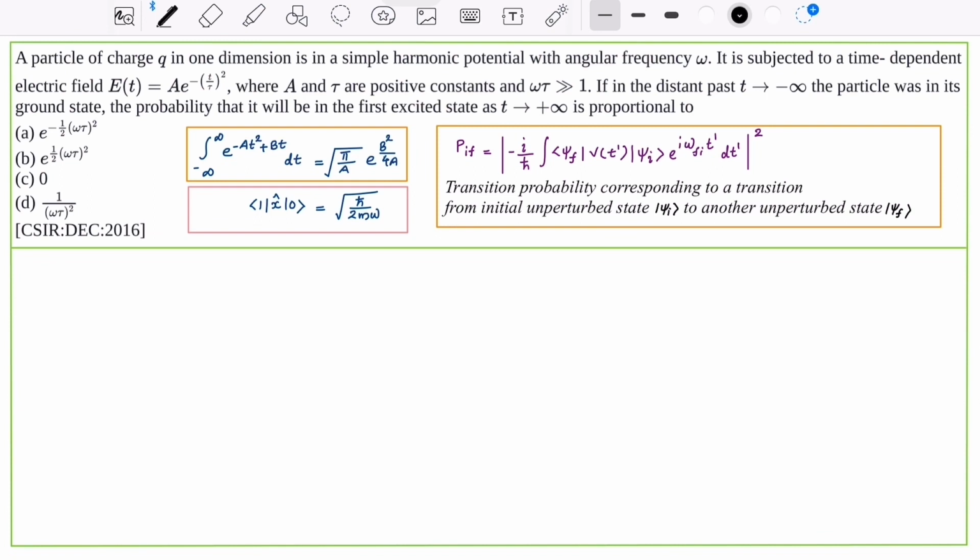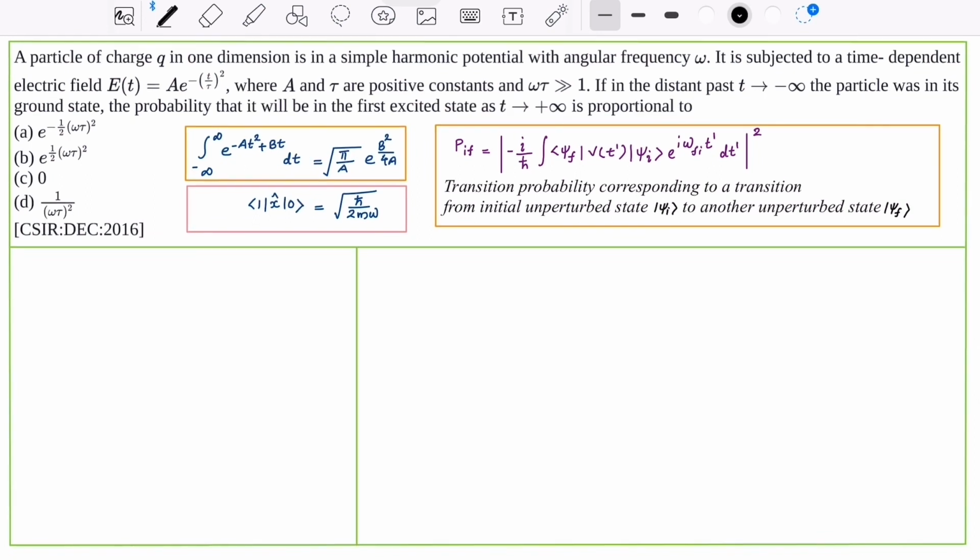Here, we have to find out the transition probability P_IF. What is the initial state? It is given that it is the ground state, ket 0, and the final state is the first excited state, ket 1. Now in the transition probability equation, we have a term W_FI, that is simply W_10. What is W_10?